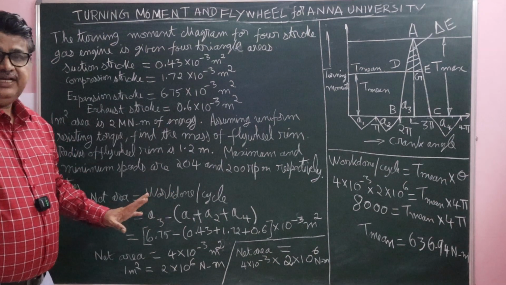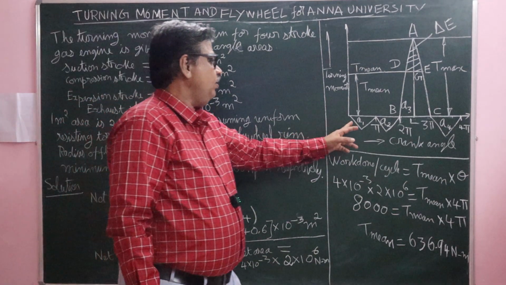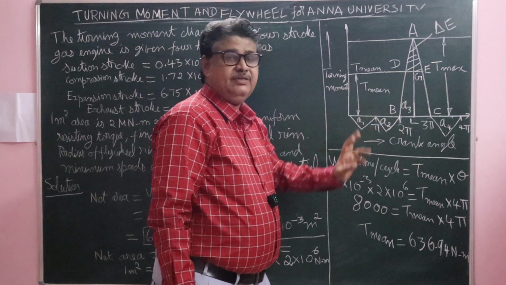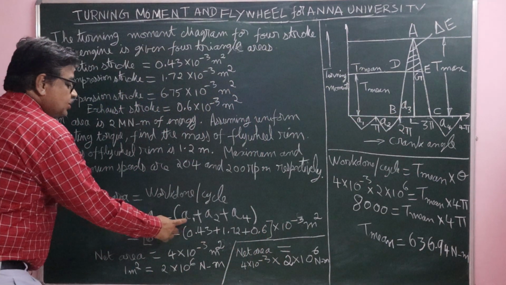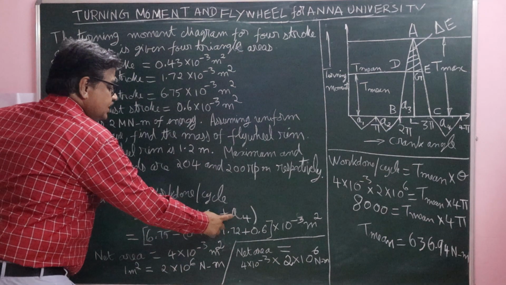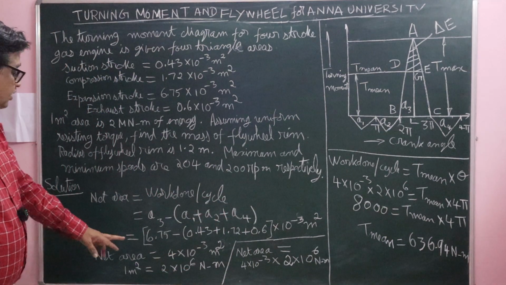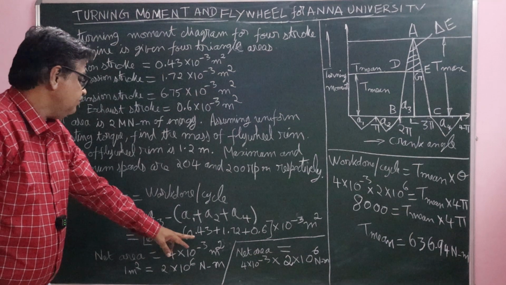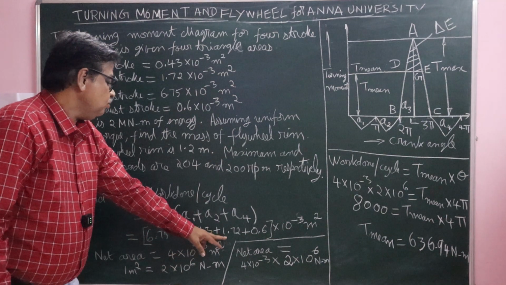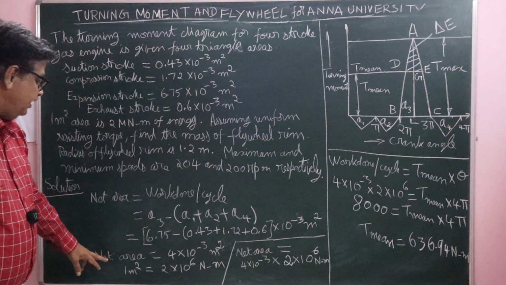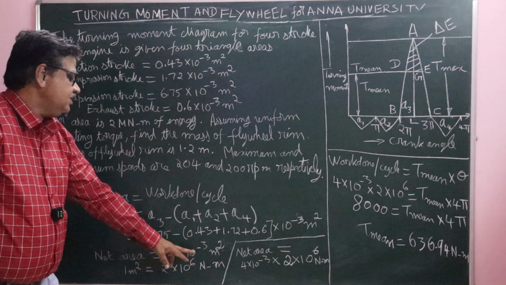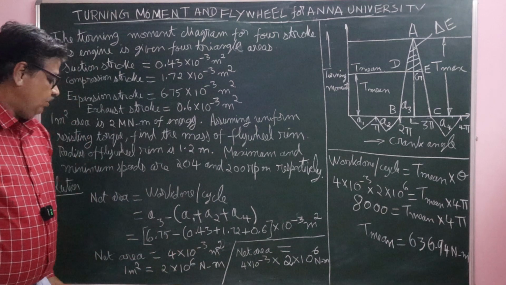A1, A2, A4 are negative and A3 is positive. Therefore net area is A3 minus (A1 plus A2 plus A4), that is 6.75 minus (0.43 plus 1.72 plus 0.6) into 10^-3, which gives a net area of 4 × 10^-3 m².